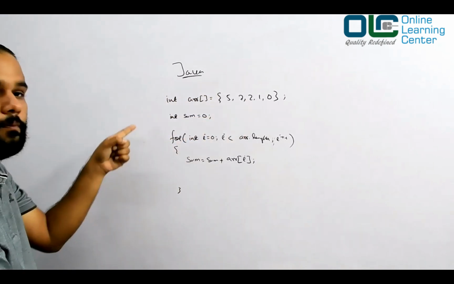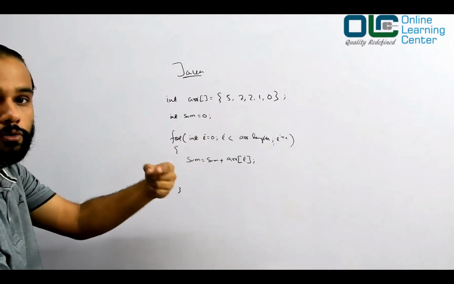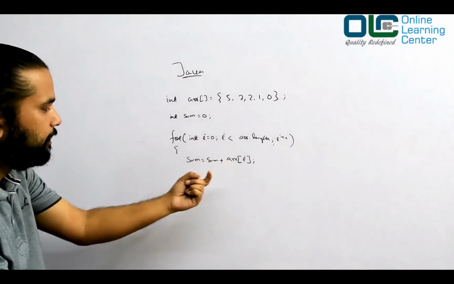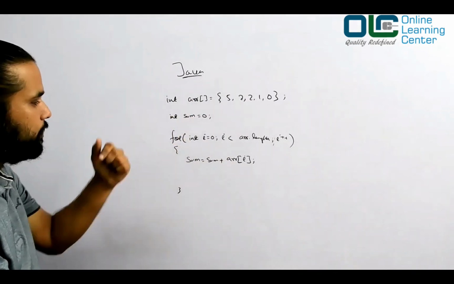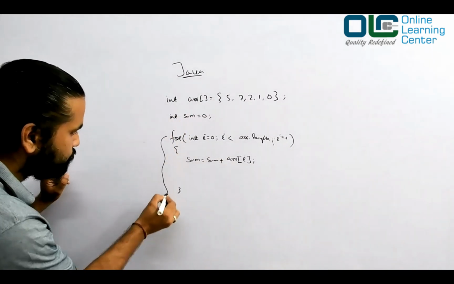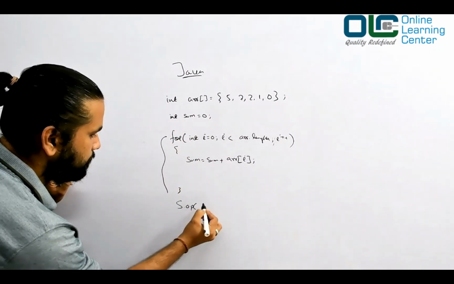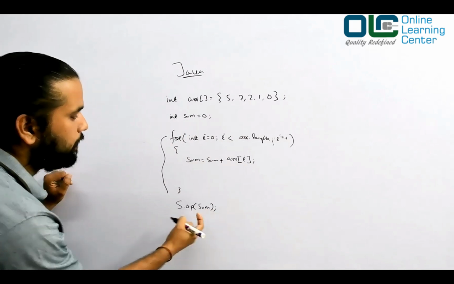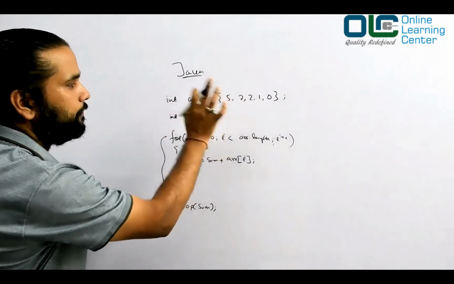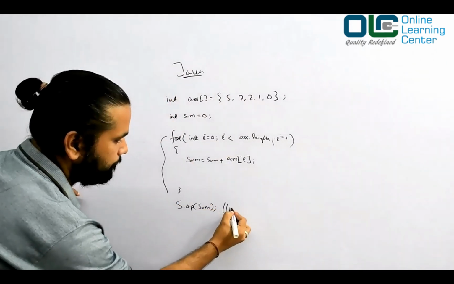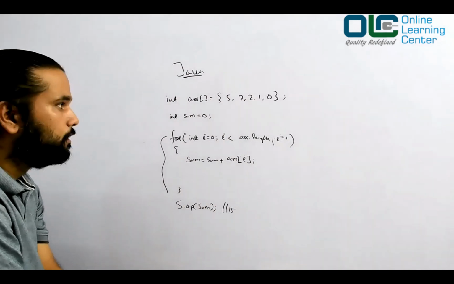We start a loop, every time I get i value equal to 0, 1, 2, 3, 4, and I'm fetching that value and constantly appending it to my sum. Finally, once this for loop is over, you can say SOP sum, and it gives you the actual sum: 7, 8, 9, 10, 15. So it should give you 15. That's how you basically do it in Java.